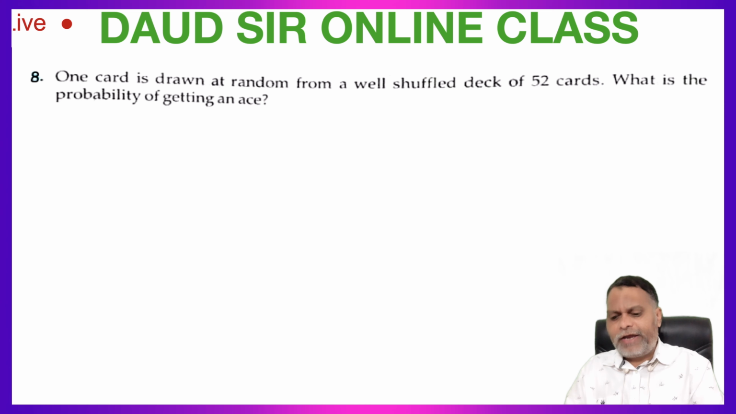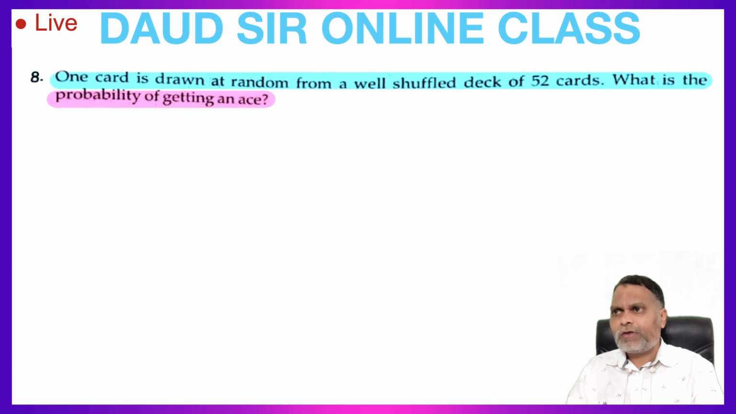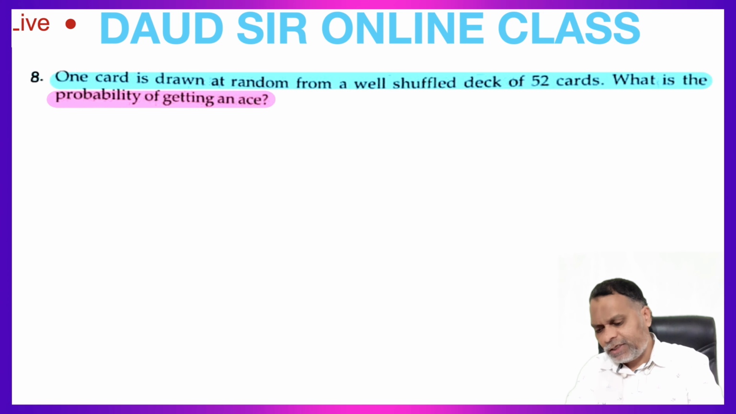Question number 8. One card is drawn at random from a well shuffled deck of 52 cards. What is the probability of getting an ace? So one card is drawn from a well shuffled deck of 52 cards. What is the probability of getting an ace? Ace means Ikka.